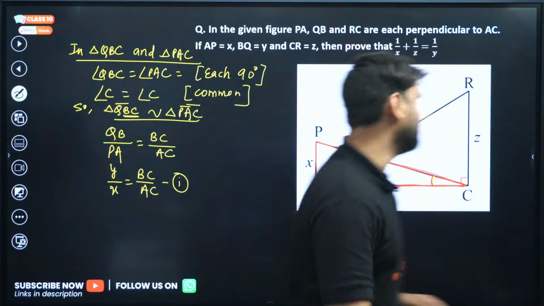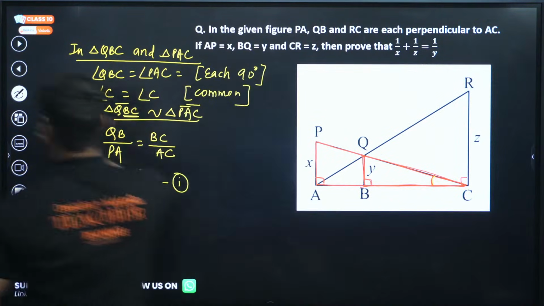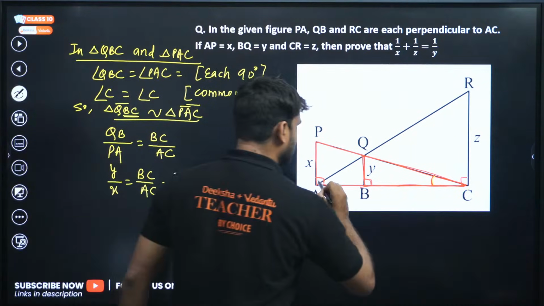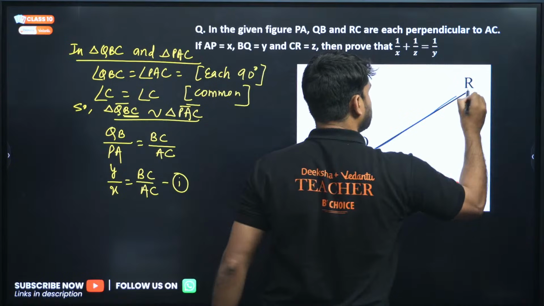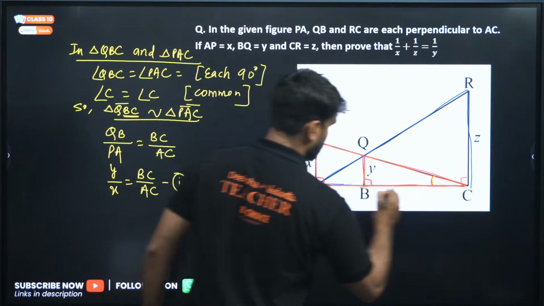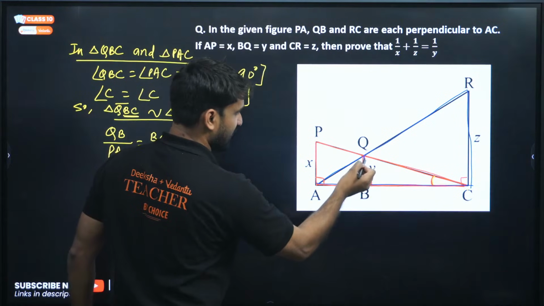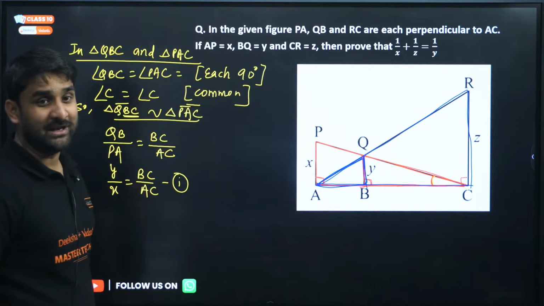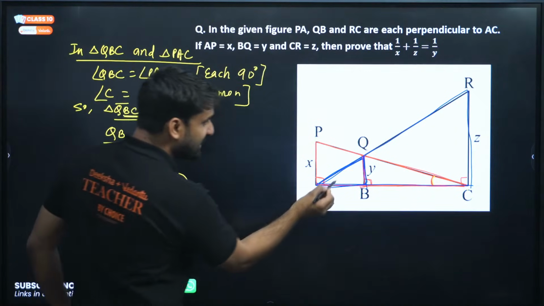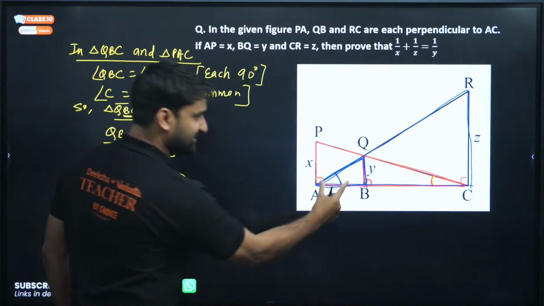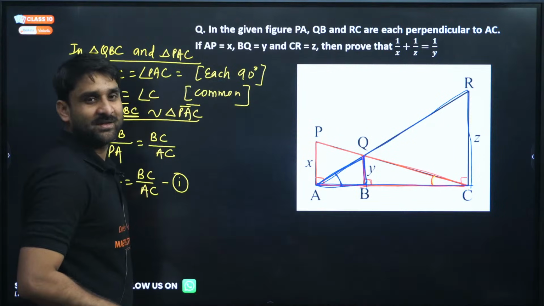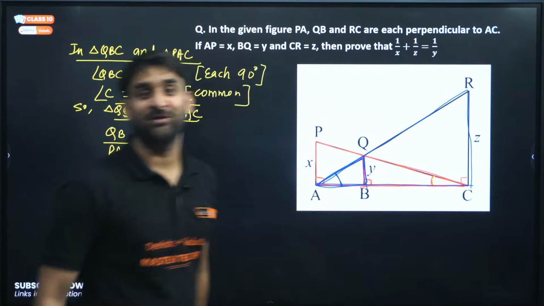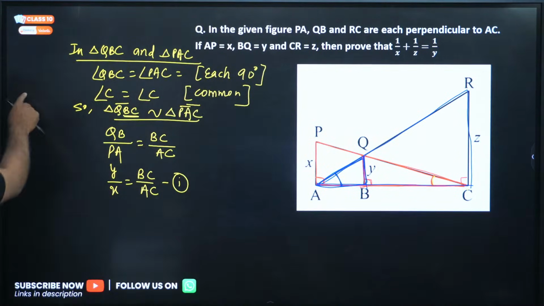Now select this triangle. Let me use blue color, it will be visible. Take this triangle and this triangle. Why am I telling you to take this triangle? Because this angle is common in both the triangles, a smaller one and the bigger one. Y is here and Z is there, and we want to bring out the relationship between Y and Z.